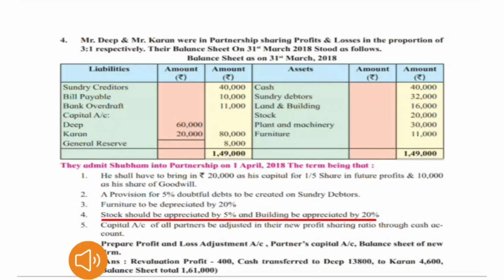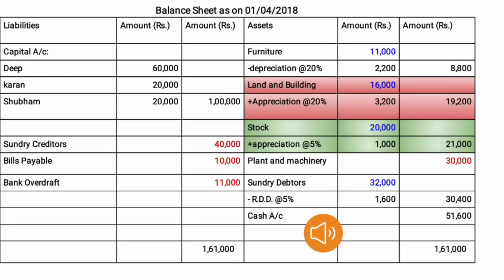See the fourth adjustment. Stock should be appreciated by 5% and building be appreciated by 20%. Now see the adjustment is given on stock and building on appreciation. Appreciation means increase in the value of an asset. Already we took the stock amount in the inner column, 20,000. So we have to add the appreciation amount at the rate of 5%, that is 1,000.